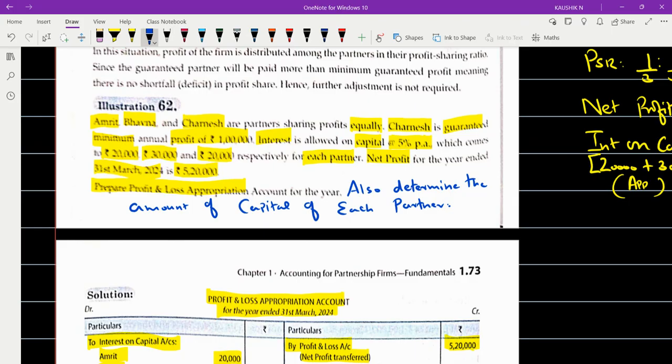I have given a question here. Also determine the amount of capital of each partner. The question is whether it is possible to calculate or not possible. If these two are not your answer, then don't know. Any of the three is your answer. If you're keeping your mouth shut, then what is the use of conducting the class? Kindly respond.